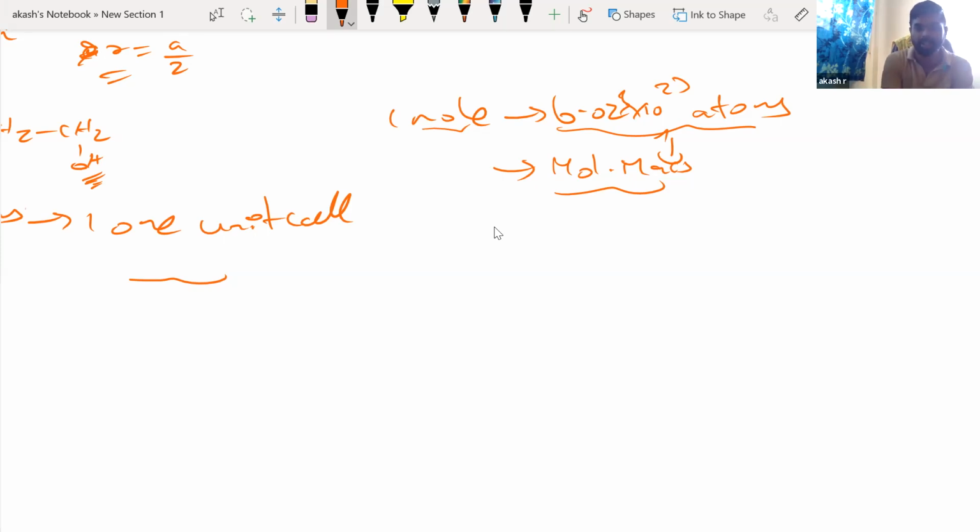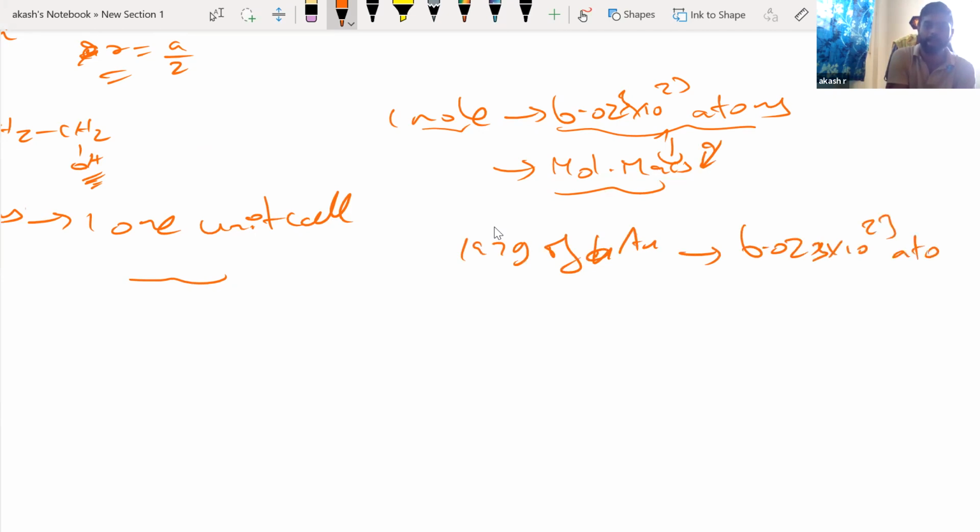Okay, so if I connect these two, 197 grams of gold, Au, will contain 6.023 into 10 to the power 23 atoms of gold.